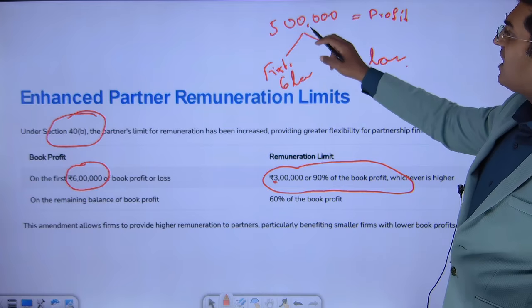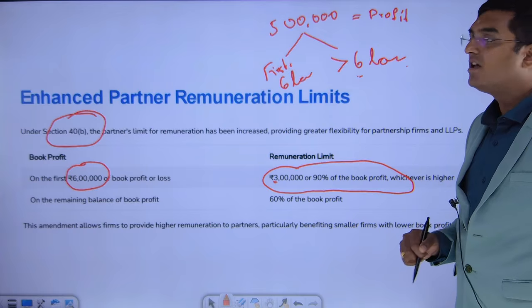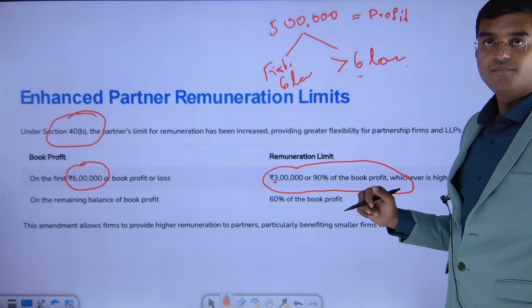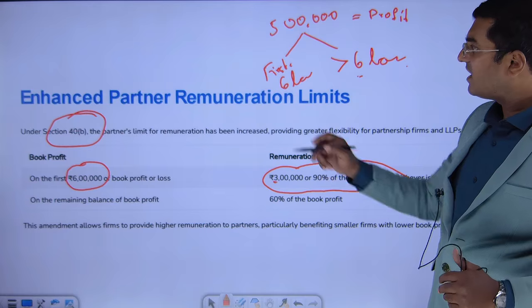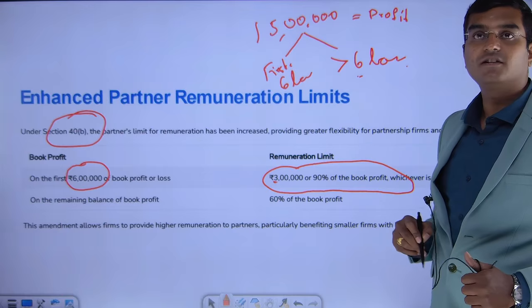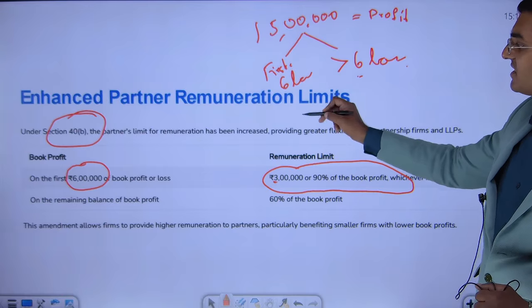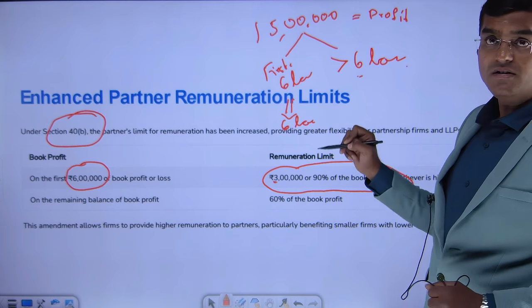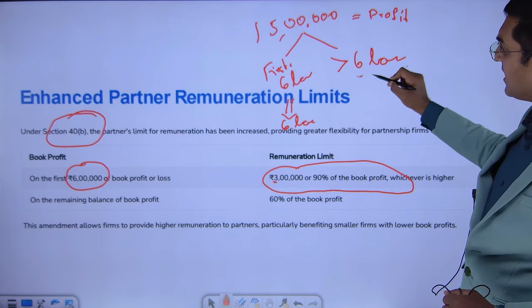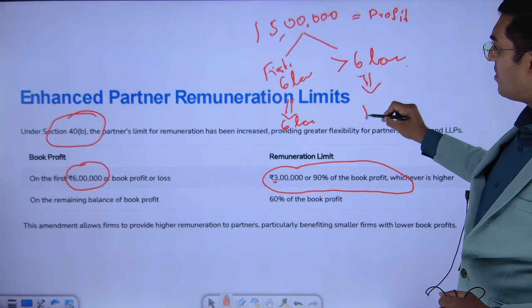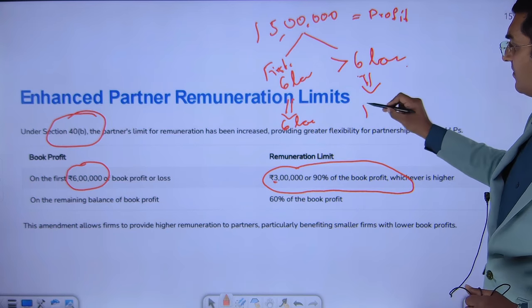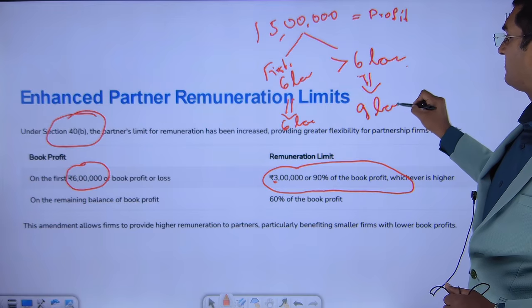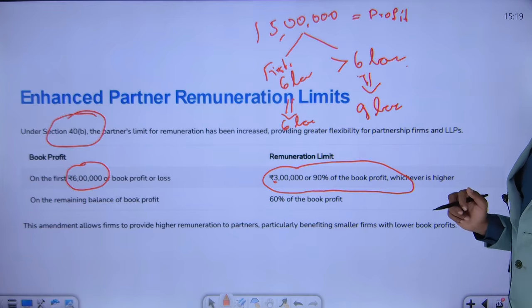Here, 5 lakh rupees profit is less than 6 lakhs, so the entire thing will come here. Let us assume instead of 5 lakh rupees, there was a 15 lakh profit. Now for the first 6 lakh, the entire 6 lakhs is here, and beyond 6 lakhs, that is 15 lakhs minus 6 lakhs, how much is that? 9 lakhs. Now your profit is split into two parts.